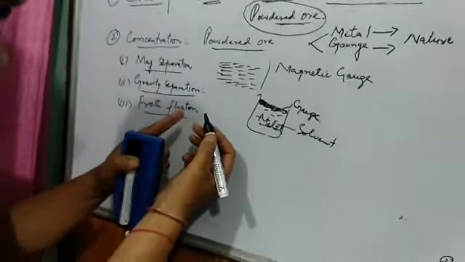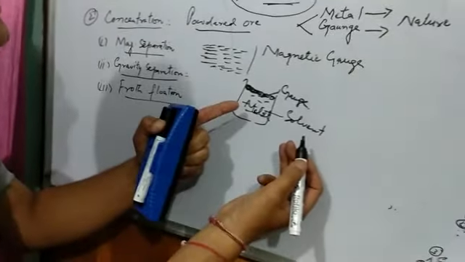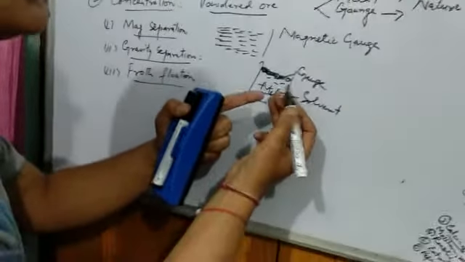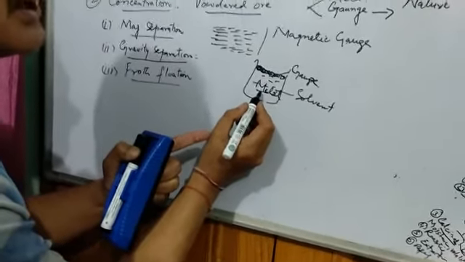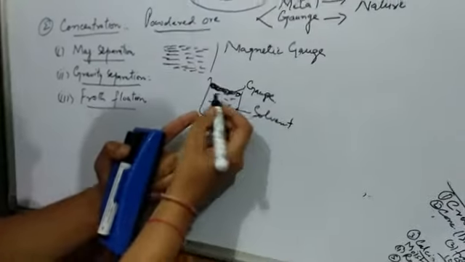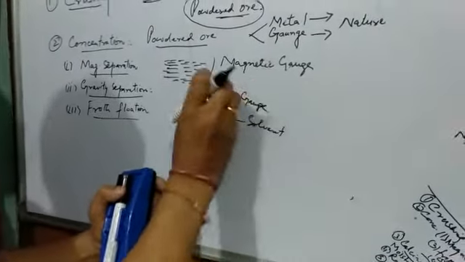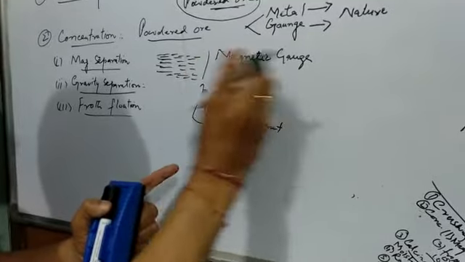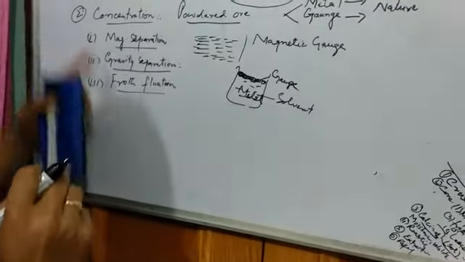So what do we do in the froth flotation method? We take a suitable solvent. By suitable solvent, I mean that the gangue should form the froth and the metal should remain in the solvent. Then we filter it. Or there is no need of filtering, we can just remove this froth, and as a result those gangue particles are removed. So this is one more method of concentration.